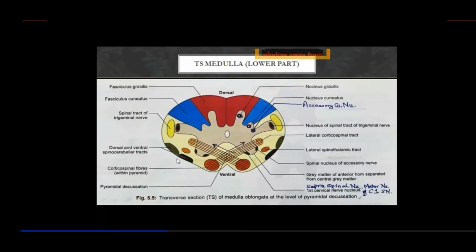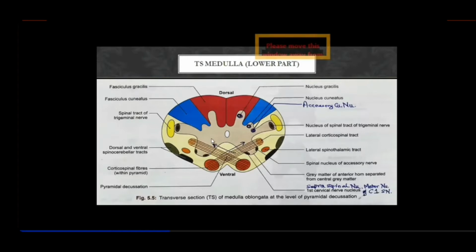Now, we study the cross sections under 2 headings: one is the gray matter and then the white matter. Firstly, we'll study the gray matter of the lower portion of the medulla. If you remember the cross section of the spinal cord, it was a butterfly shaped gray matter having 2 dorsal horns, 2 ventral horns and the central canal. Similarly, now look here, you have the dorsal horn, and this is the ventral horn, right? And the central canal is in its place.